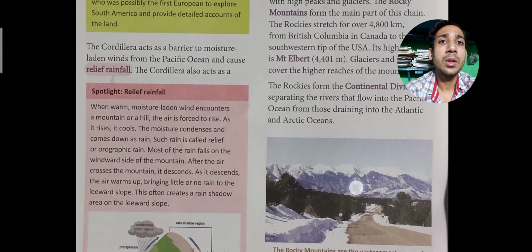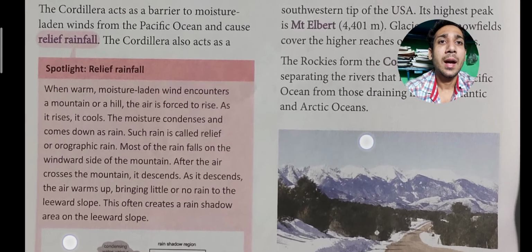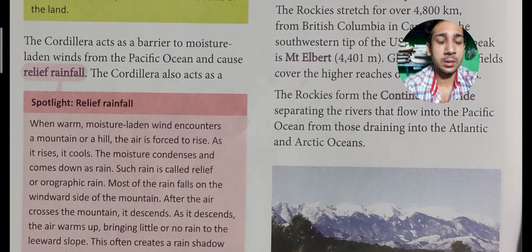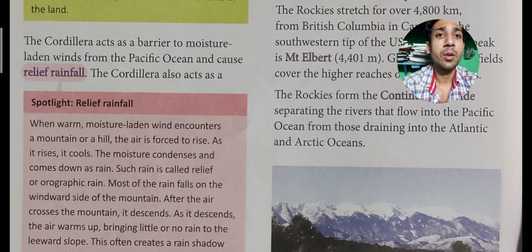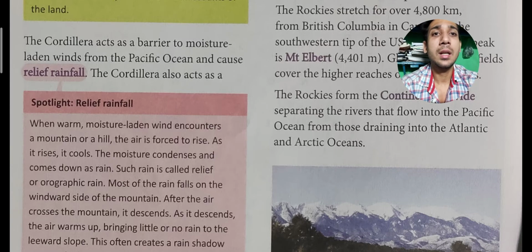Then we will move to the Cordillera. The Cordillera acts as a barrier to moisture-laden winds from the Pacific Ocean and causes relief rainfall. Means it gives relief rainfall to the people who are located nearby.